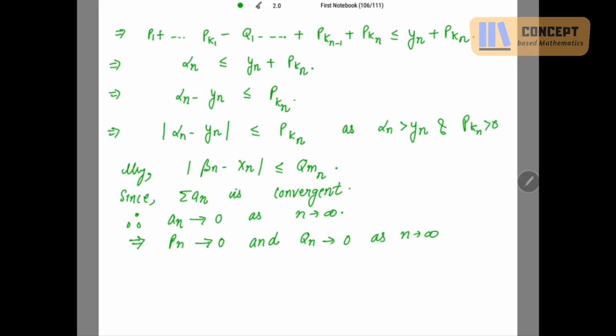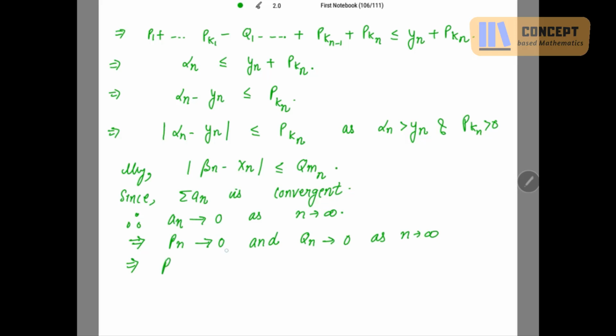Why have I written this? Because an are the terms of this Pn and Qn, the positive terms and the negative terms. These are nothing but the terms of an.